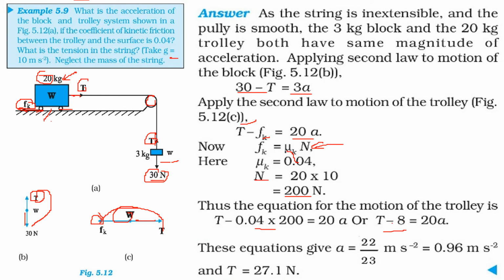Now put this value of Fk we have found into this equation, and this gives you another scenario. We have to just solve these two equations, and we get acceleration and T.